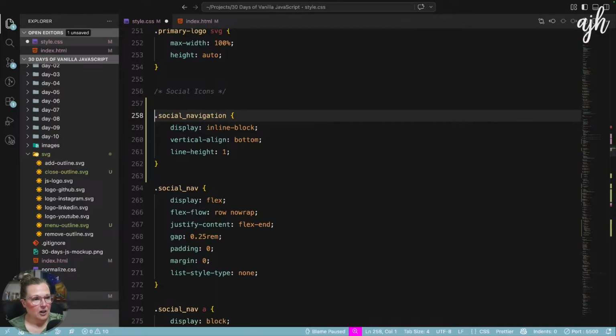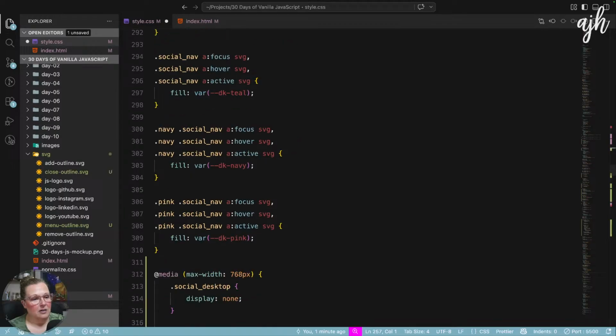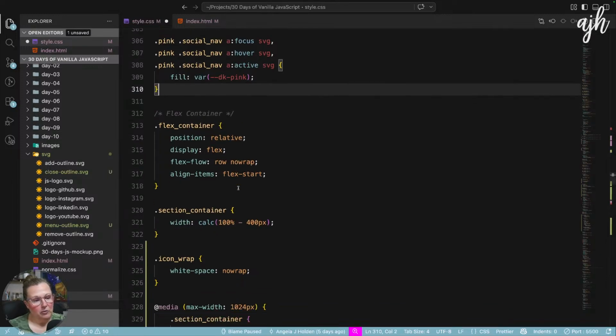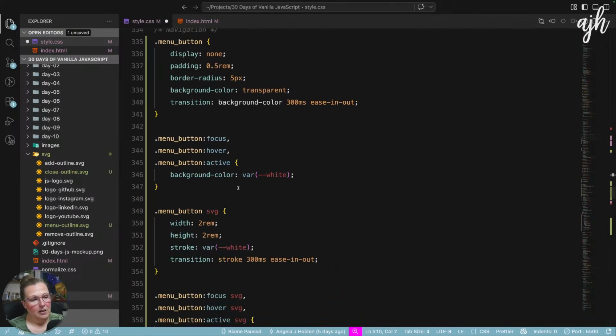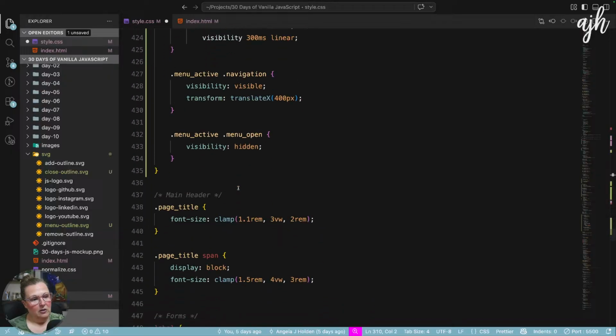Well, technically it's in our nav element, right? Where's the right place to put that? Maybe we want to put this. I just want to make sure my specificity is kind of clean. Should we put it down here?